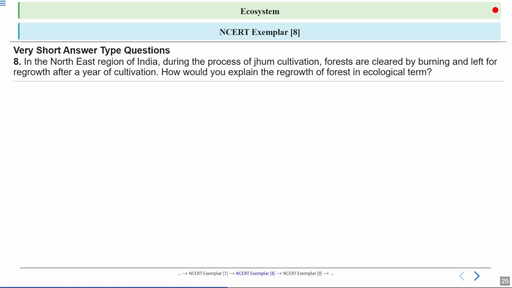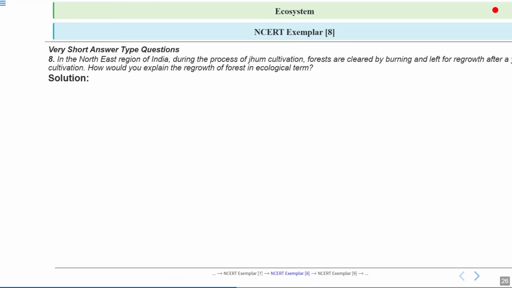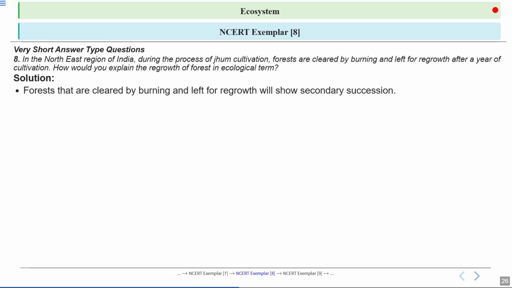Next one: in the northeastern region of India, during the process of jhum cultivation, forests are cleared by burning and left for regrowth after a year of cultivation. How would you explain the regrowth of forest in ecological terms? So let's have a look at the answer. See, forests that are cleared by burning and left for regrowth will show secondary succession.